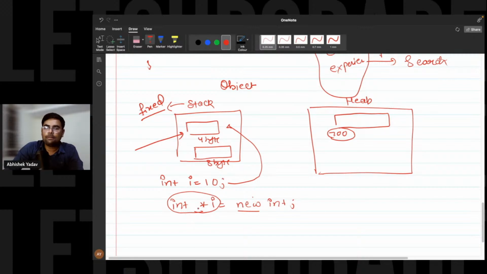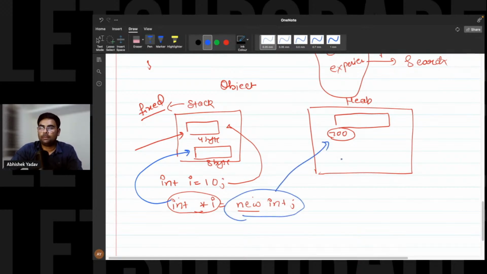So here the left hand side part will get created inside your stack, because here we are not having any new keyword, and the right hand side part will get created inside your heap. The right hand side part, that is your new keyword, is responsible for allocating memory inside the heap, and it will return the starting address of the memory block, that is 700. And this 700 will get stored inside the left hand side part, that is here. Right everyone? Is this clear? Please give a thumbs up if this is clear.